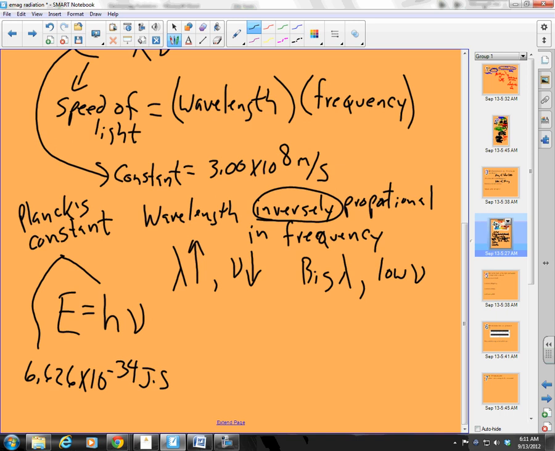Energy, and let's say energy of a photon, okay? The energy of a photon is equal to Planck's constant times frequency, okay?